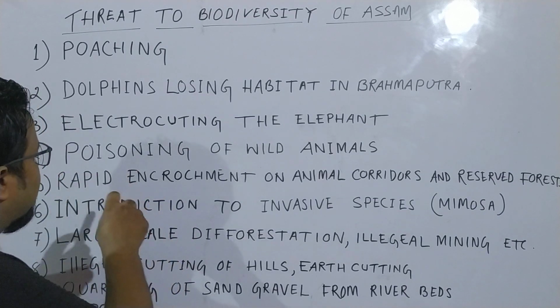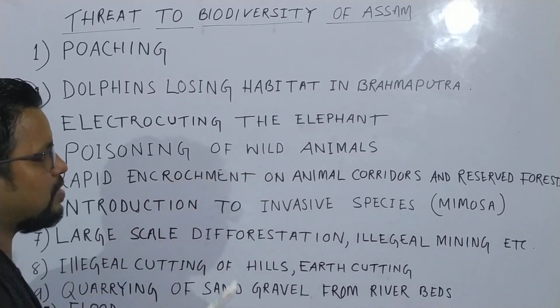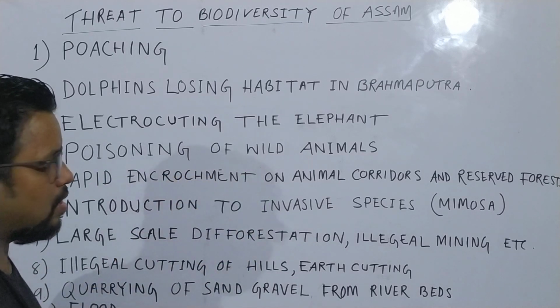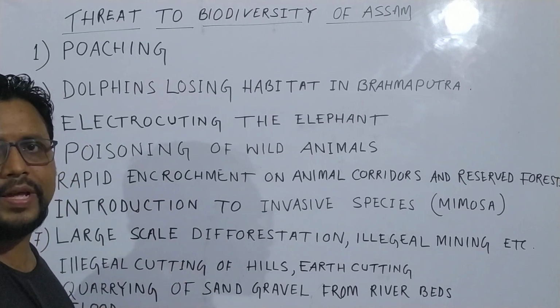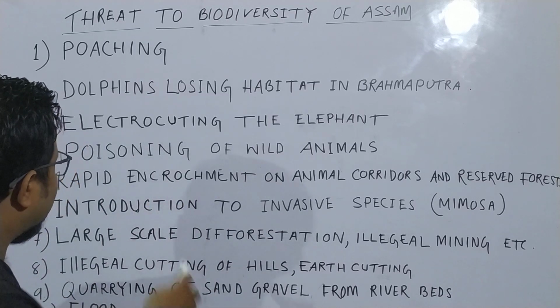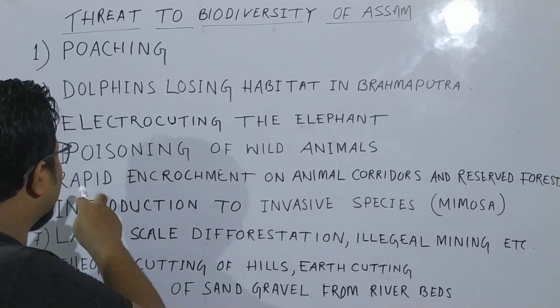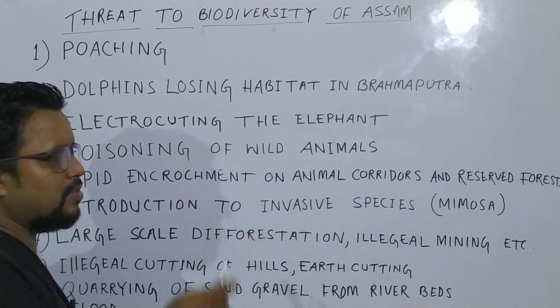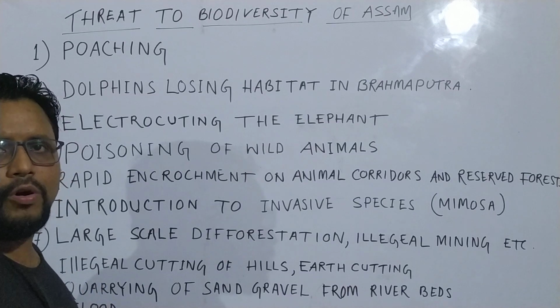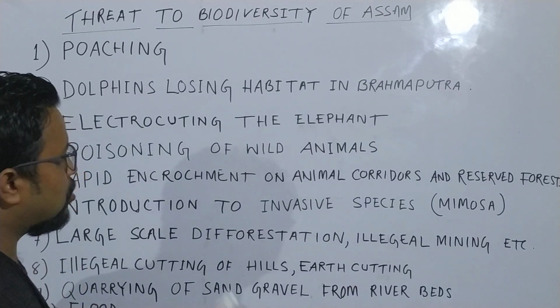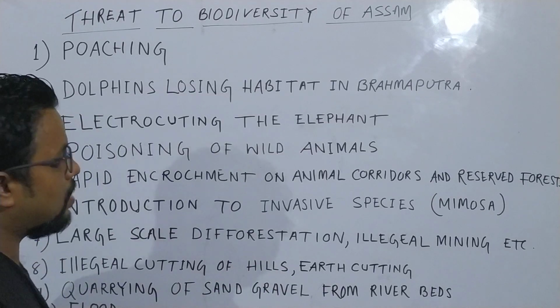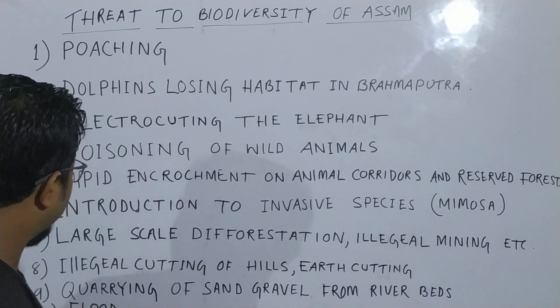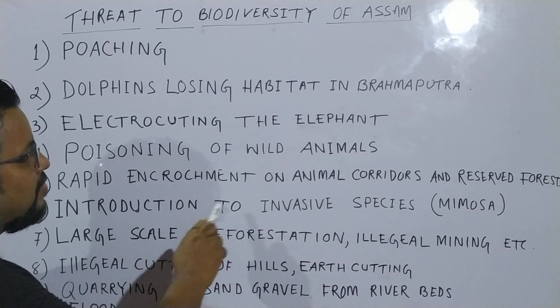When elephants come through the corridor, sometimes they die on the railway track because of trains colliding. Because of the encroachment, the railway track or the road, the elephants are diverted, and this results in man-animal conflict.